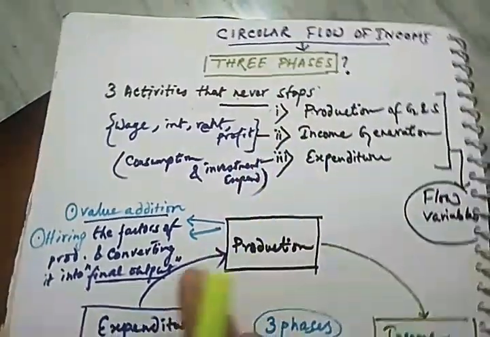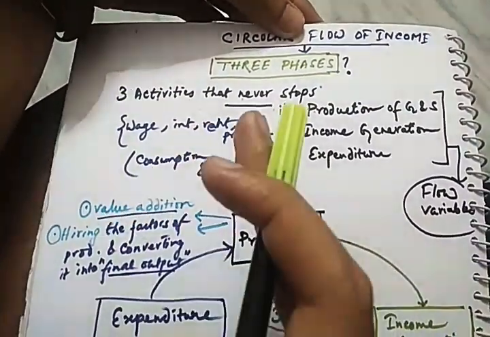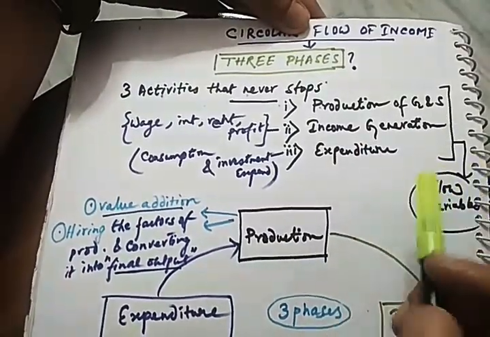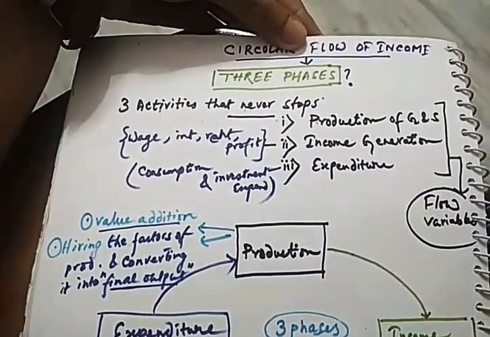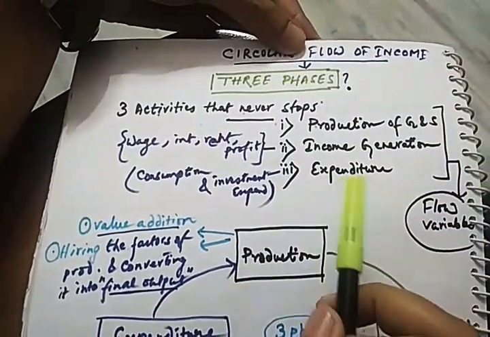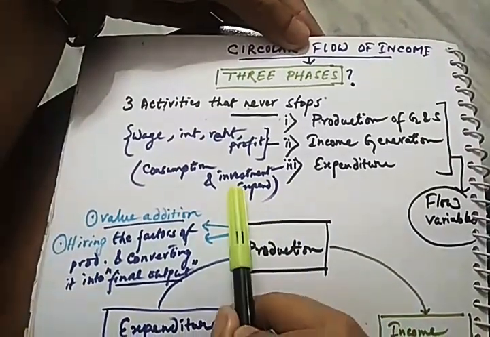So from the raw material onwards, it starts making a value addition. It continuously adds up the value and ultimately we get a final output. For example, suppose I want to make furniture. If I want to make furniture, I need some raw timber, that is, I need some log of wood.